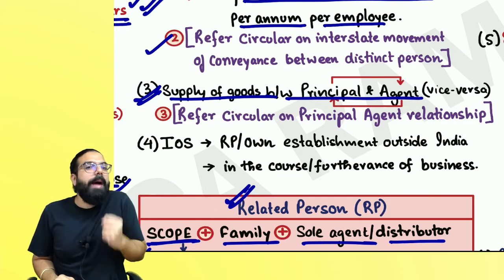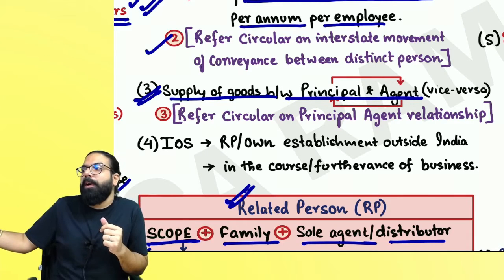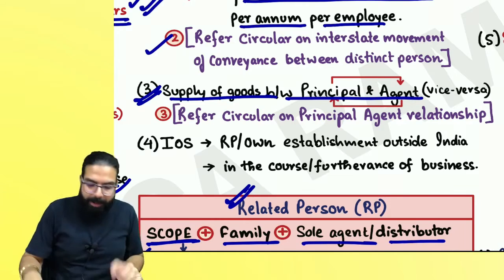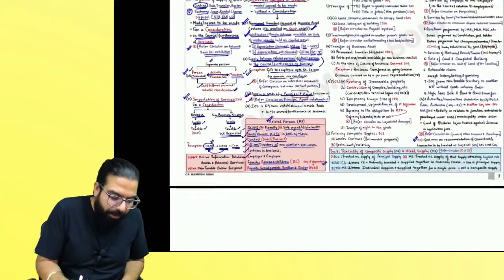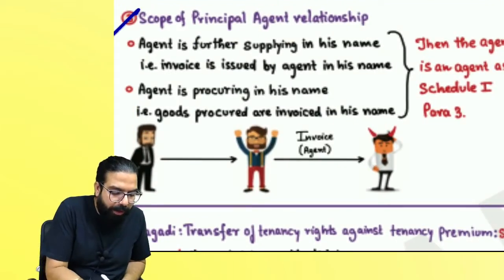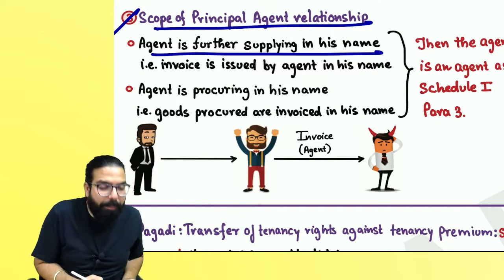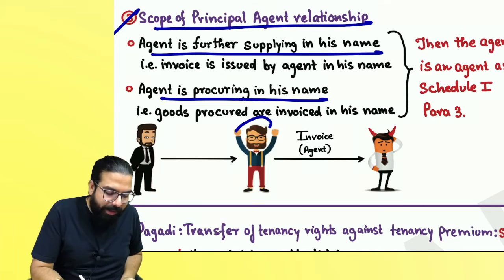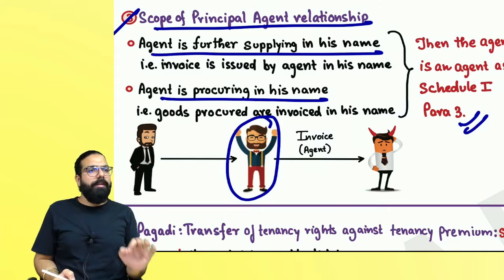I bought the goods in my name and I send the goods to the principal. Sending of goods to the principal, because the buying invoice was in my name, this will also be a supply. That is what is being told. And then they are telling to refer to the circular on principal and agent. I have told you over here the scope of the principal and agent relationship. Always remember, if the agent is further supplying in his name, or the agent is procuring in his name, then this kind of agent will always be covered as an agent under section 7.1c.